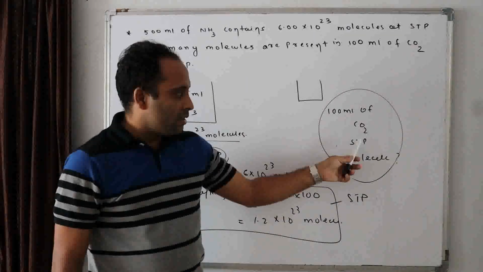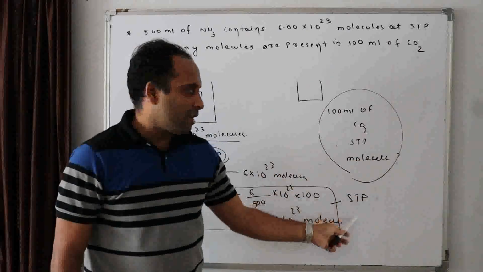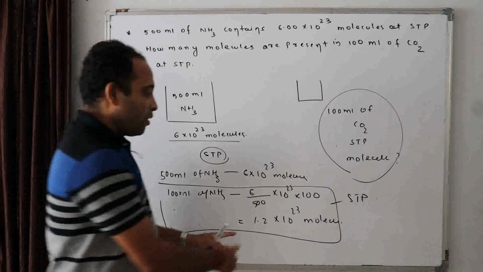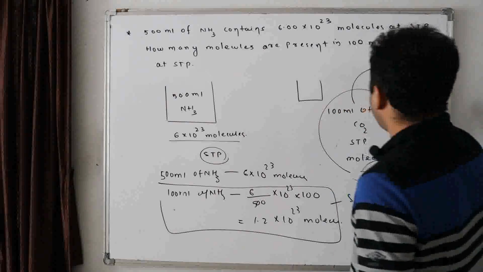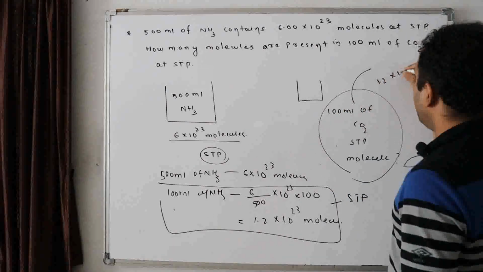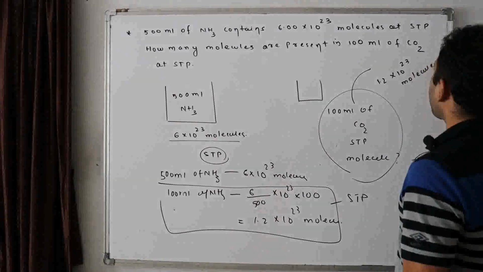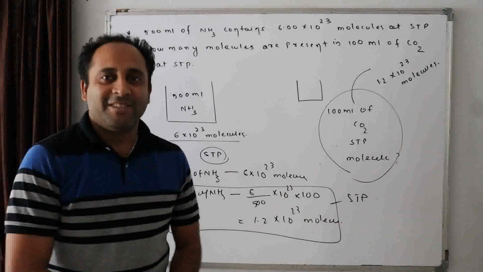Here temperature is 0 degree, pressure 1 atm, volume 100 ml, number of molecules 1.2 into 10 to the power 23. So this will also have number of molecules 1.2 into 10 to the power 23 molecules. Easy? Doubt? Was this question easy?